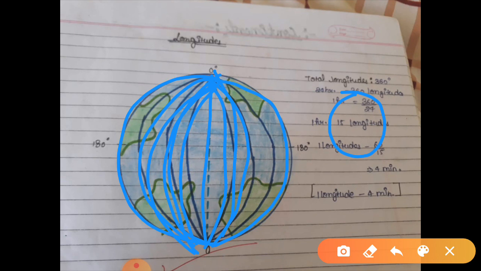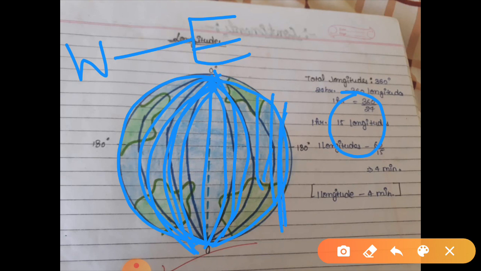Now see how the earth moves. Earth moves from west to east. The directions we have already discussed. It means this eastern part of the earth will receive sun rays first.